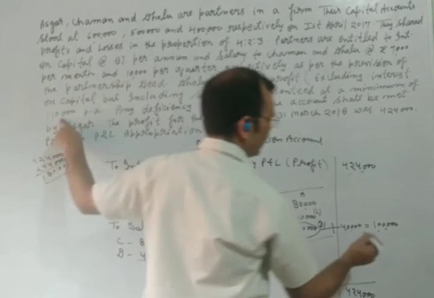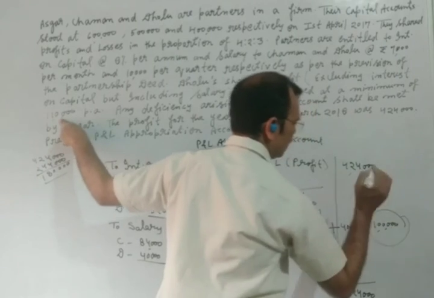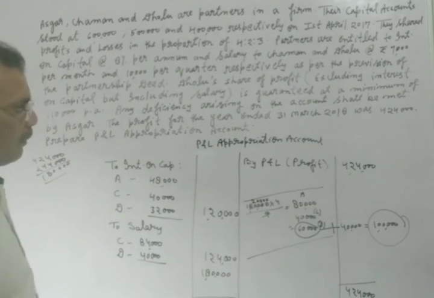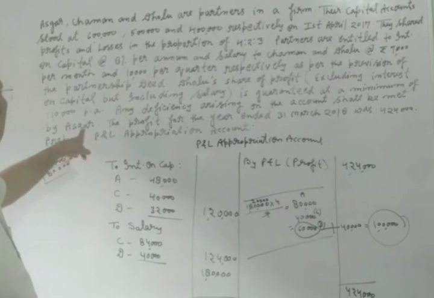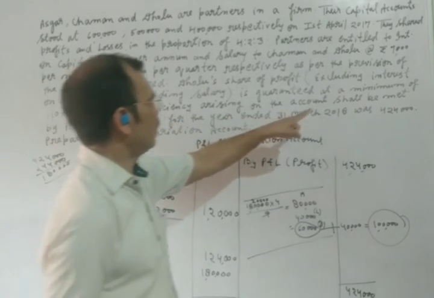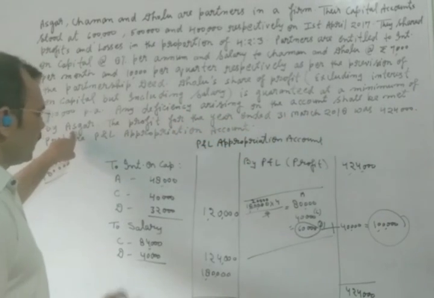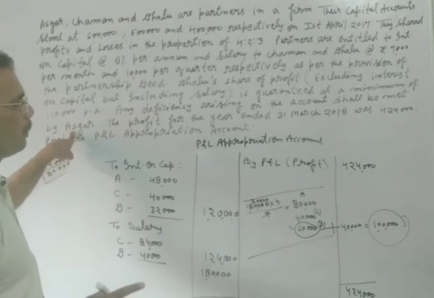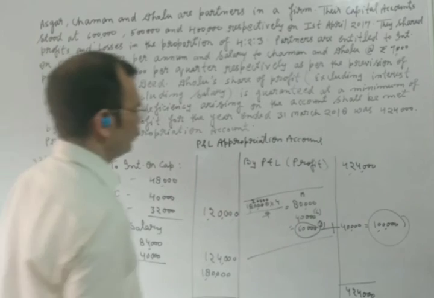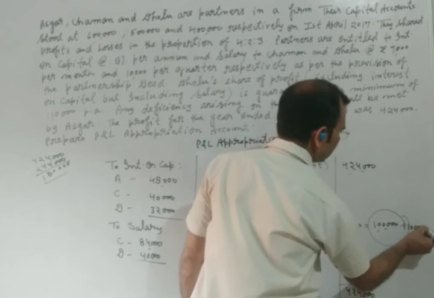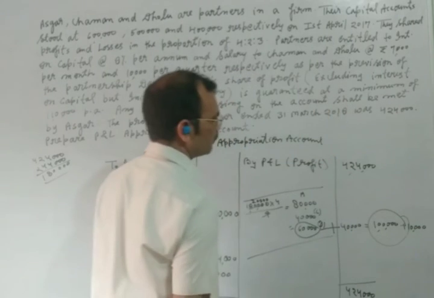It means that 10,000 are less here. So who will provide the profit? If any deficiency arising on the account shall be met by Asgar, Asgar will give the short 10,000 rupees to Dhruv. Dhruv will get 10,000. Then his promise was fulfilled.